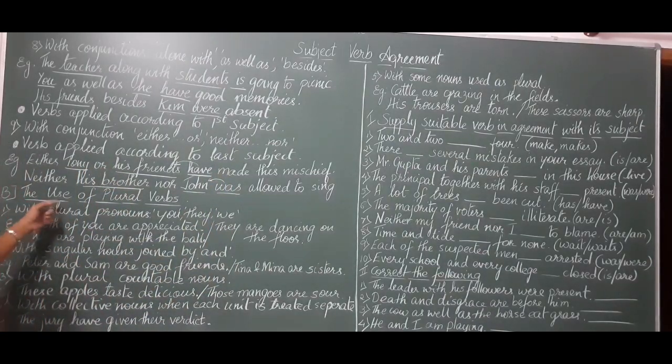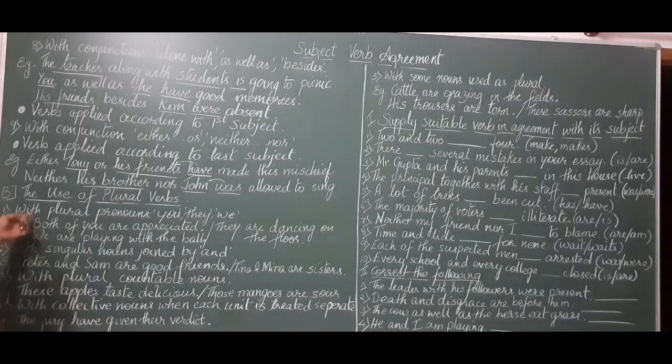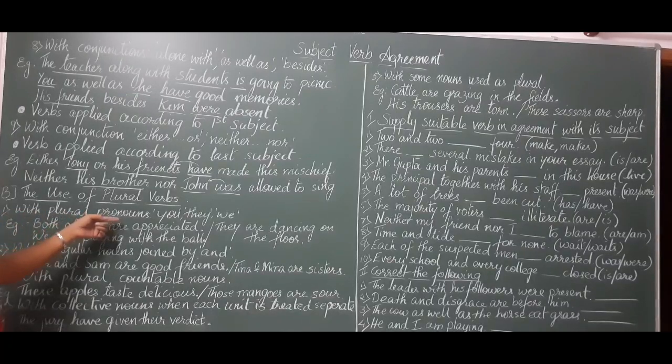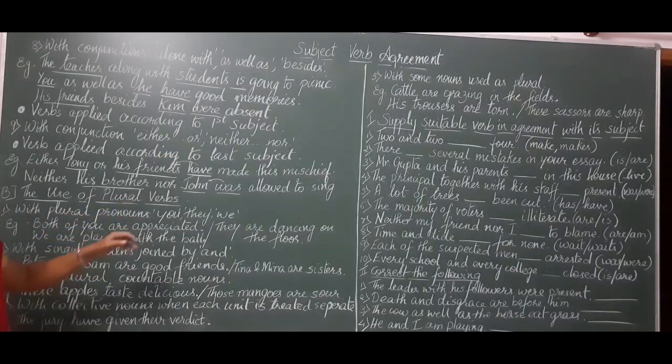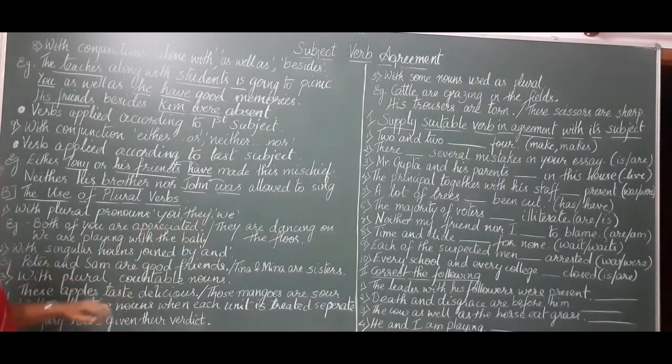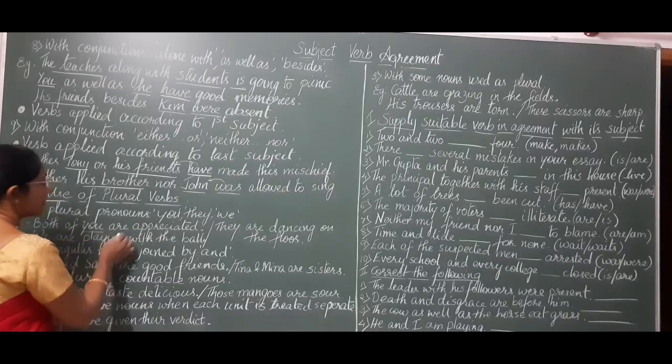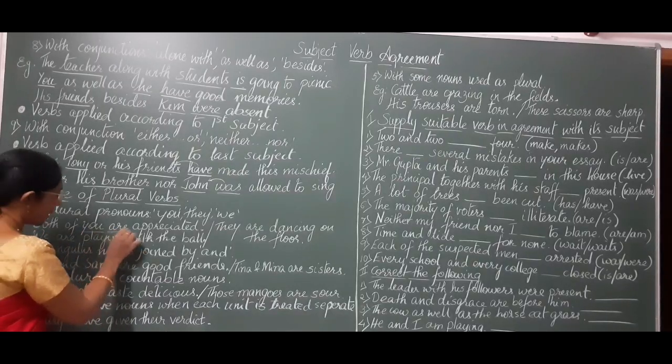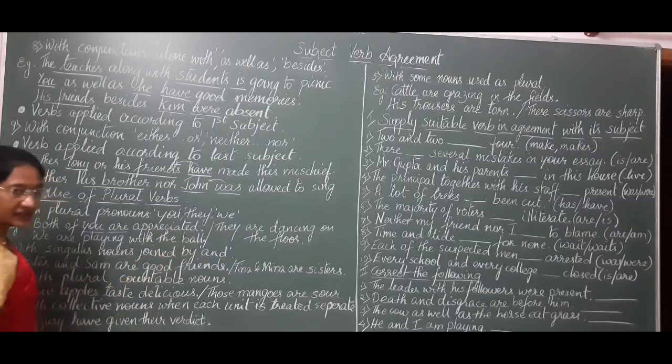Next, we see the use of plural verbs. Where can we use plural verbs? With plural pronouns, we use plural verbs. Plural pronouns like you, they, we. Both of you are appreciated.